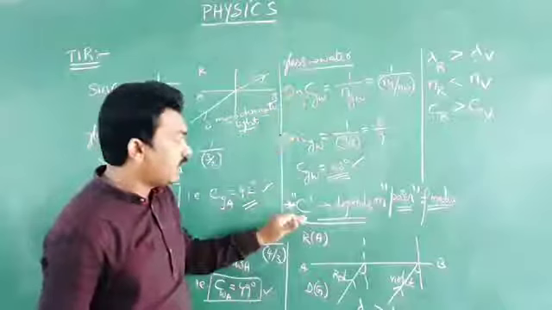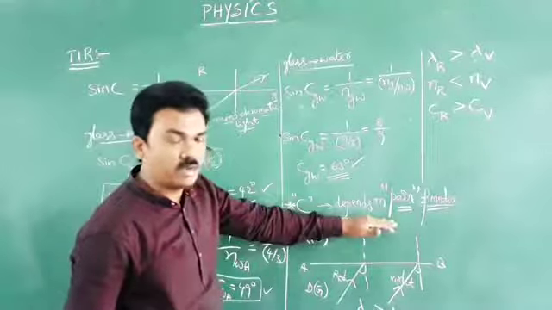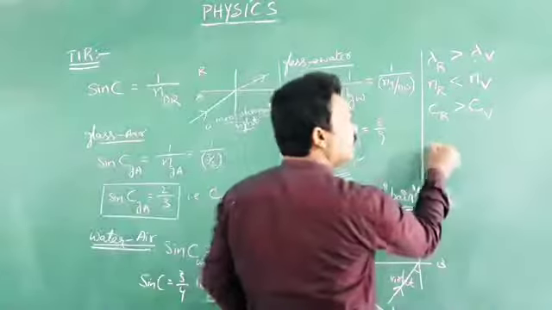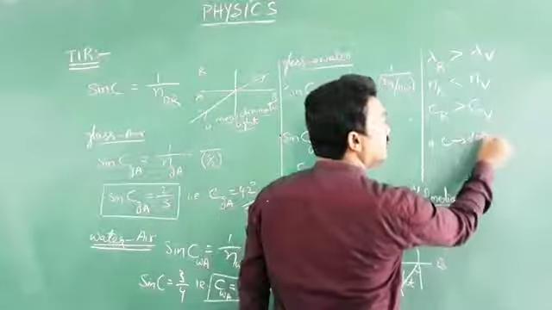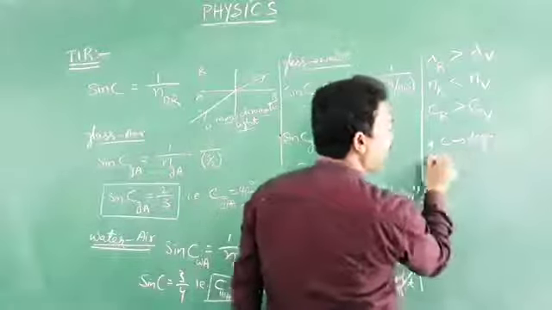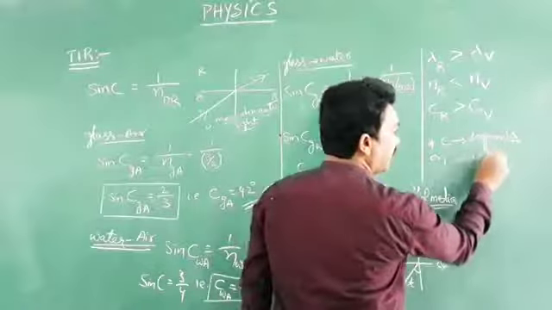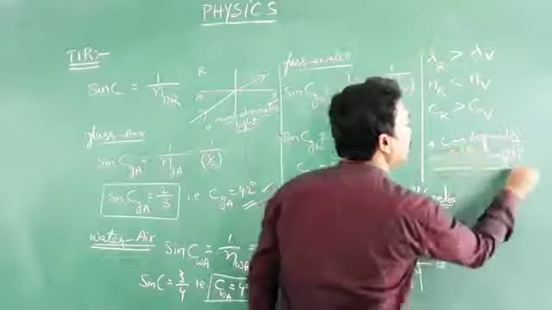That means the critical angle of incidence in denser medium not only depends on the pair of media, it also depends on the wavelength of light that is traveling from denser medium to rarer medium.